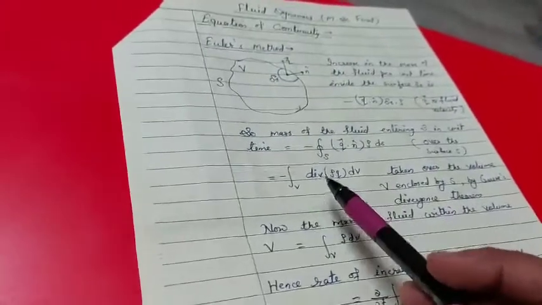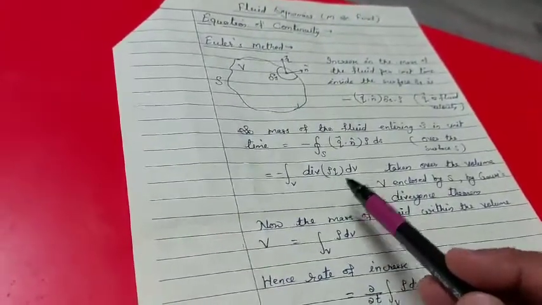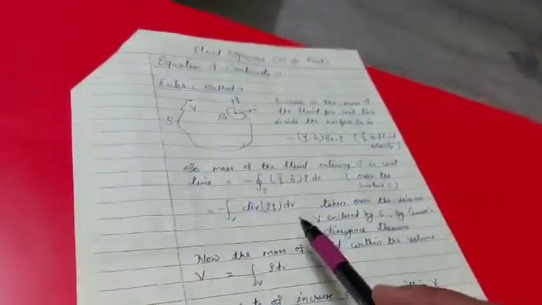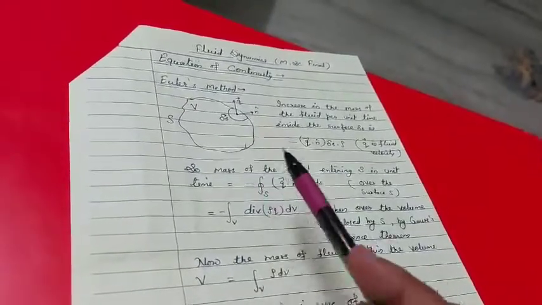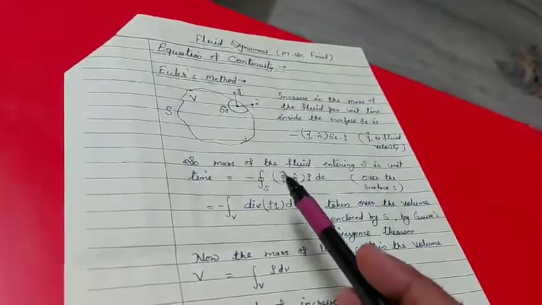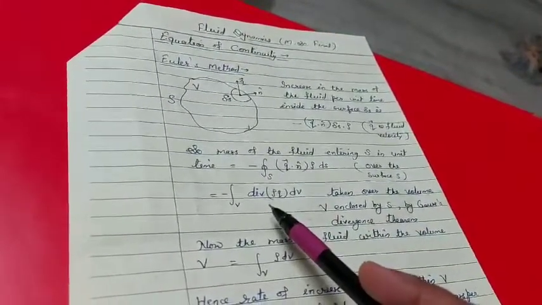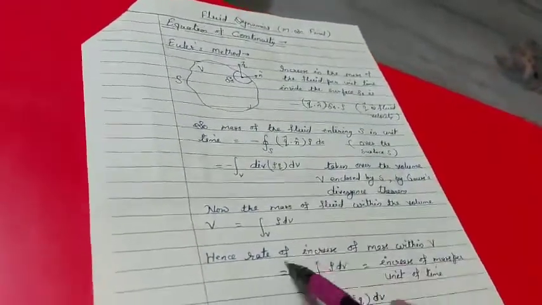This can be written as volume integral with negative sign divergence of rho q dV taken over the volume V enclosed by the surface S by Gauss's divergence theorem. Here the surface integral is converted into volume integral by Gauss's divergence theorem.